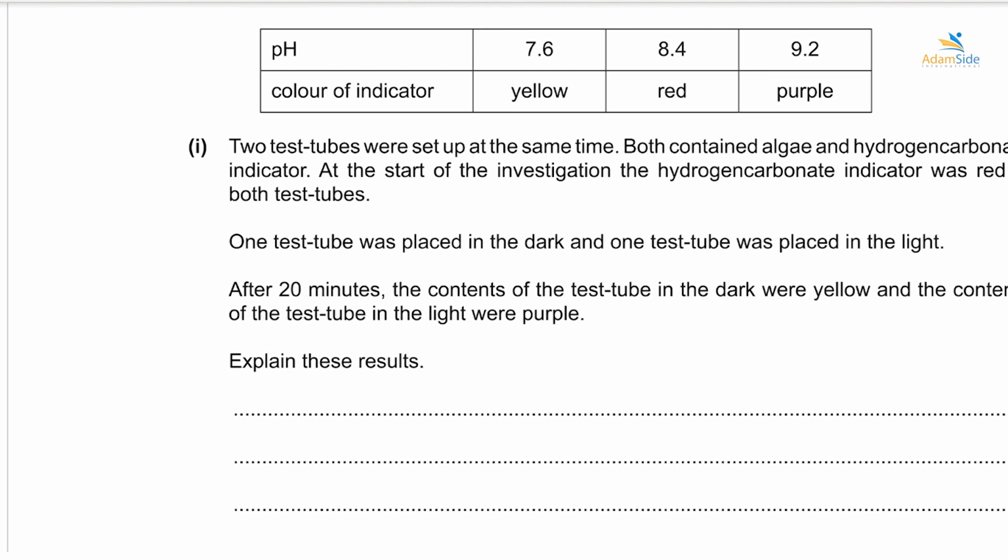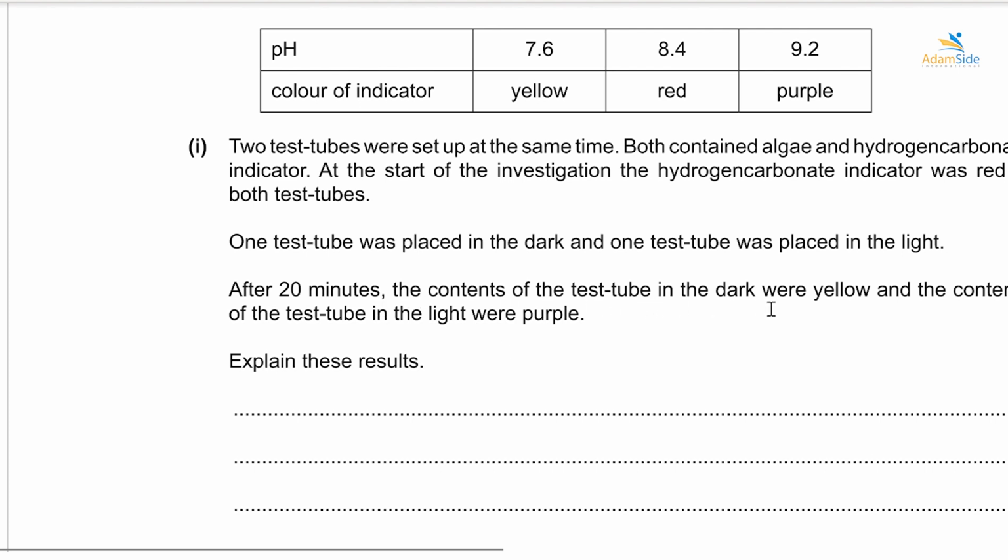The one that was purple means that the pH increased.